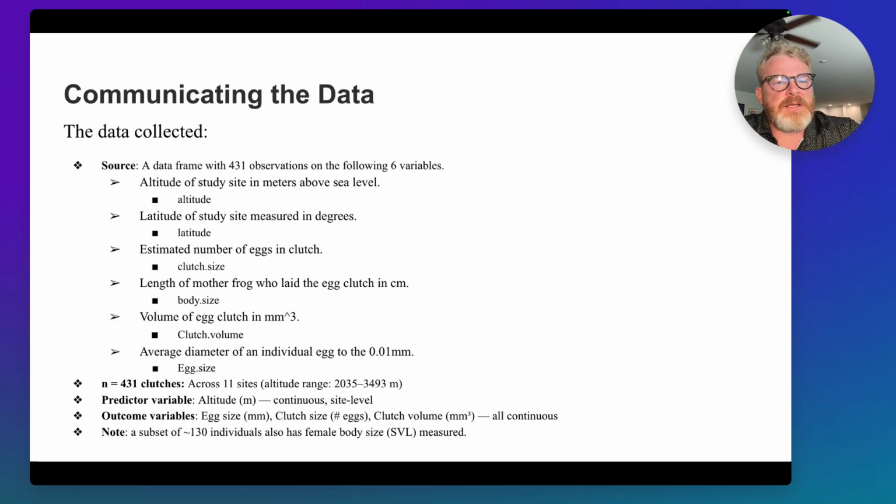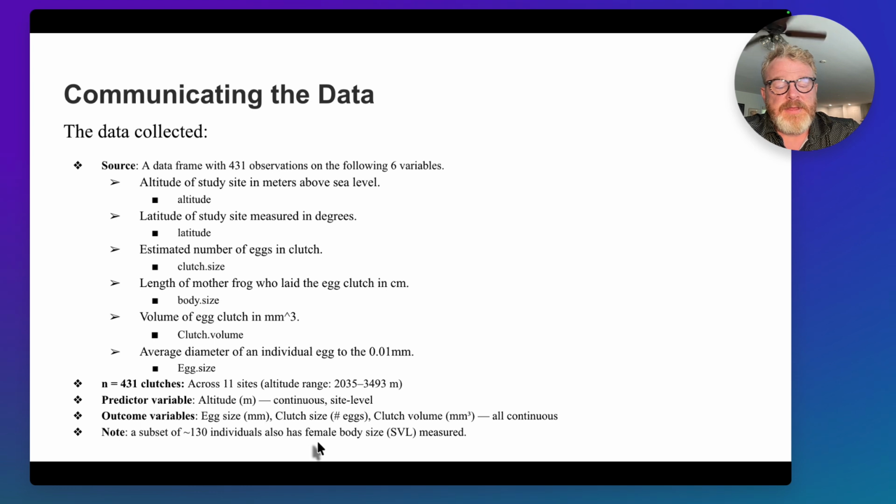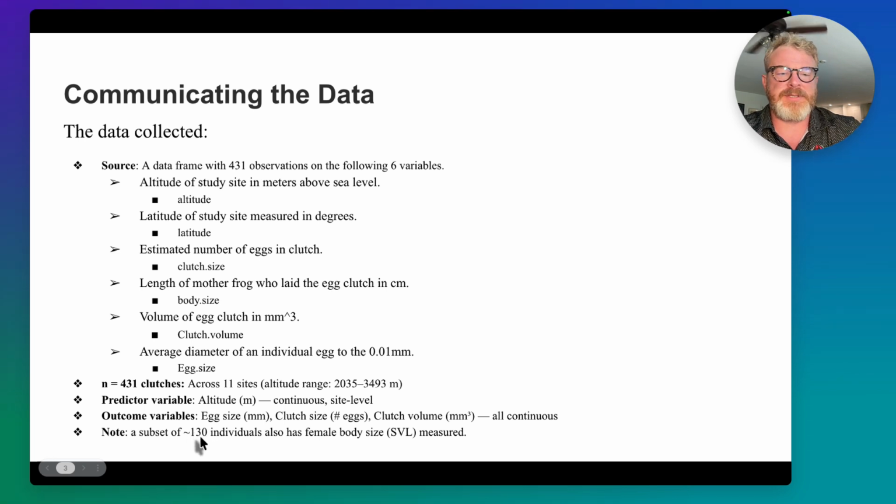So, the source data: we have 431 observations. Something I want to draw a little bit of attention to is down here at the bottom. Unfortunately, they were only able to get the female's body size for 130 individuals. So, as opposed to only doing 130 data points, I did not look into how body size affects any of these other things, because we're missing almost 300 data points.